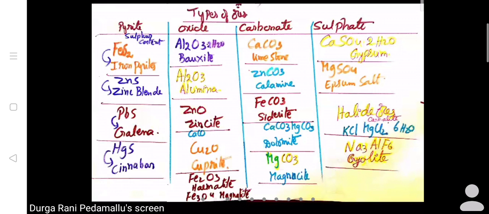Now coming to some of the metals, they are available in carbonate form in the earth's crust. Especially calcium carbonate, limestone, sunnam. Zinc carbonate, calamine we can say. Next, FeCO3, iron is also there even in carbonate form.